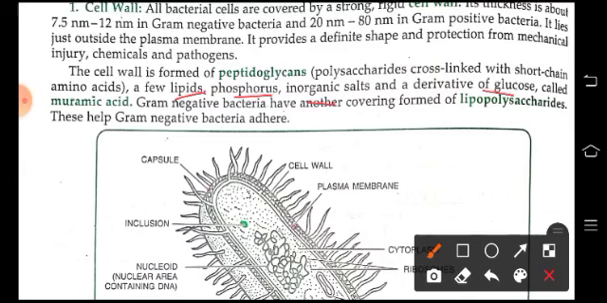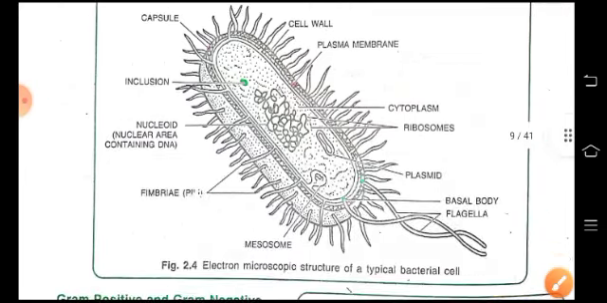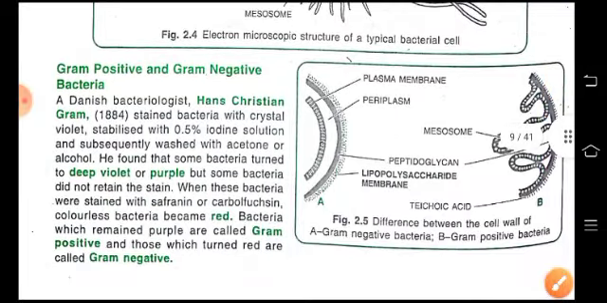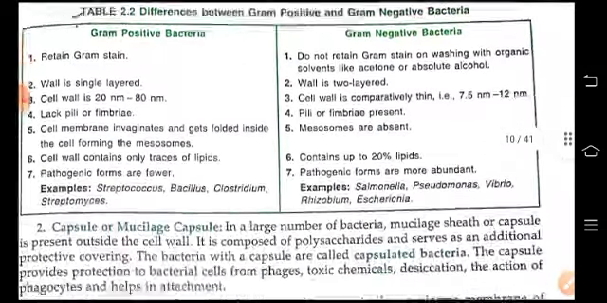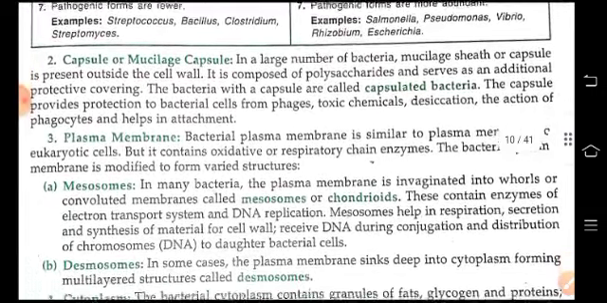Gram-negative bacteria have another covering formed of lipopolysaccharides. This lipopolysaccharide layer helps gram-negative bacteria to live. Then comes the capsule or the mucilage capsule.